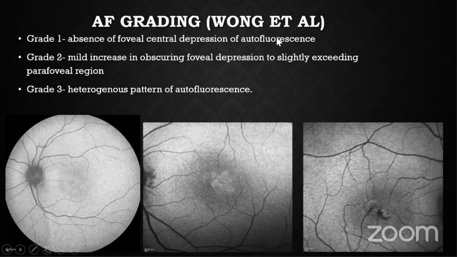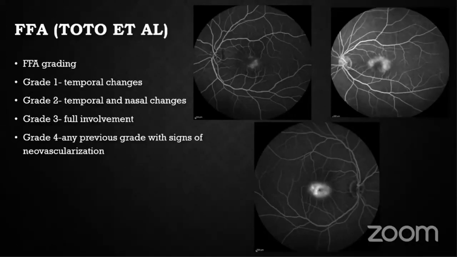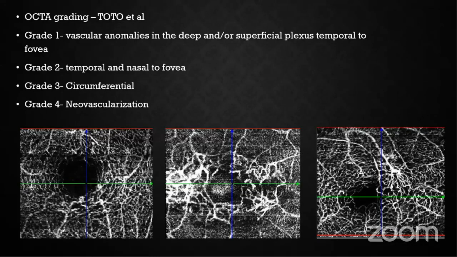Grade 1 is loss of the normal reduced autofluorescence of the fovea. Grade 2, there is mild increase in autofluorescence, especially in the parafoveal region, and grade 3, both hypo and hyper autofluorescence were seen. For FFA, based on Toto et al., grade 1 was temporal leakage, grade 2 temporal and nasal, grade 3 full involvement, and grade 4 any of the above with neovascularization.